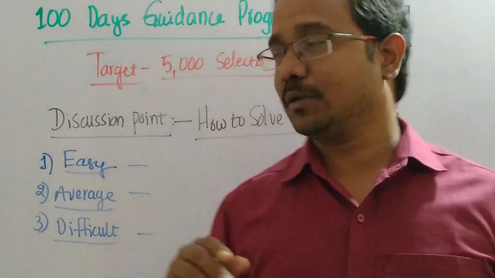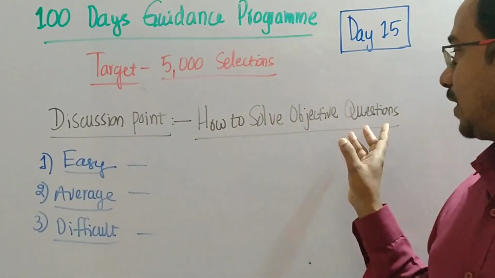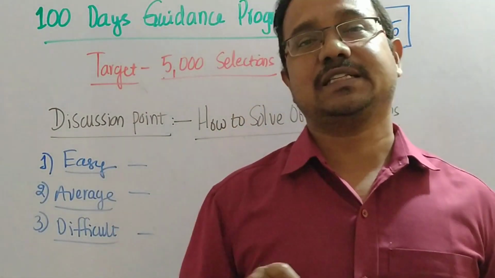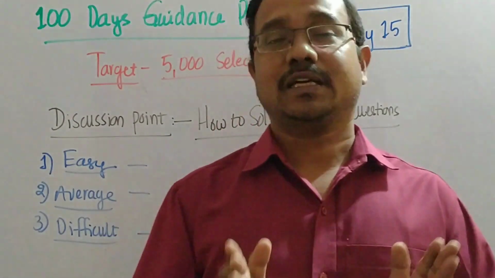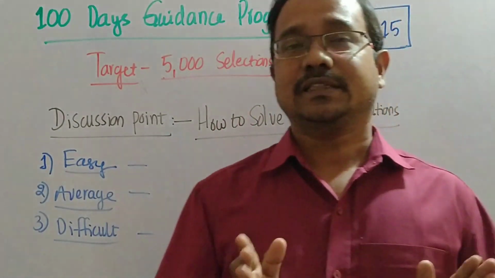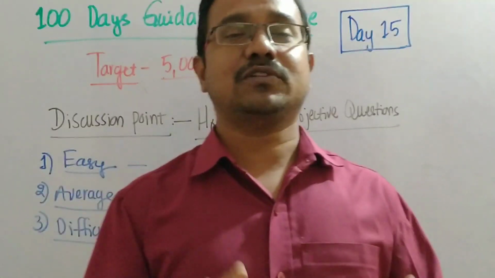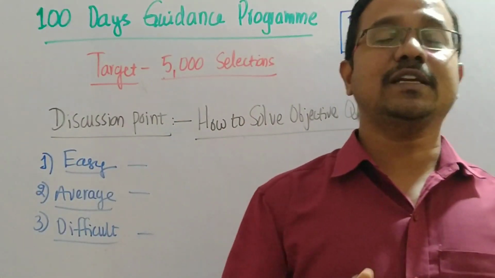Right, now we come to the point of how to solve the objective questions. In the last class we discussed the types of questions, which are divided into two types. First are the questions regarding the subjects.